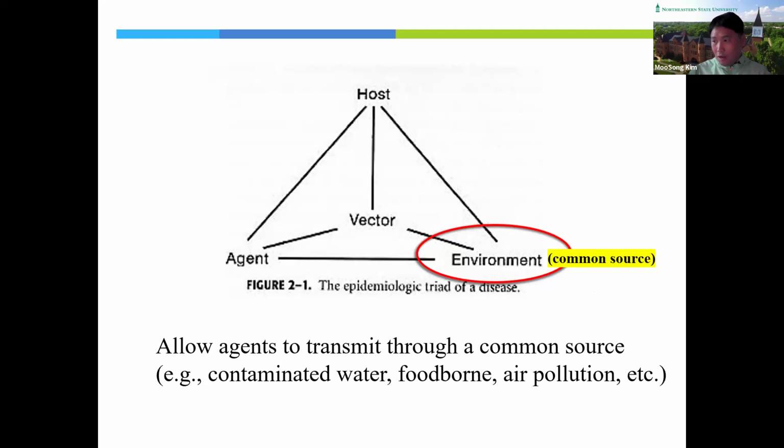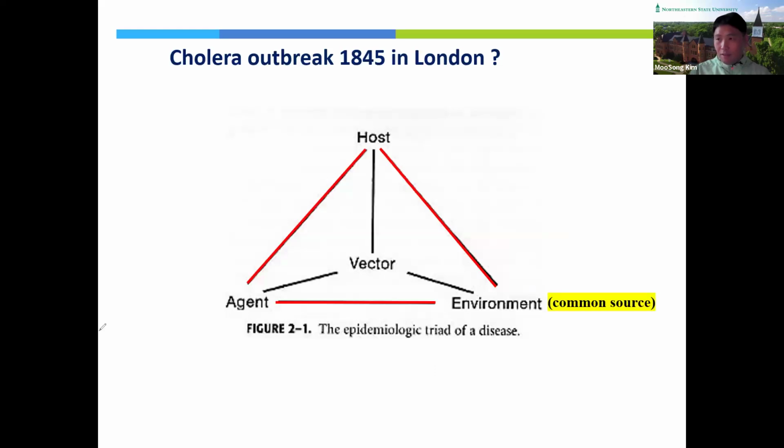Okay, so let me give you more understanding of this by taking examples. Think about the cholera outbreak of 1845 in London. We watched the video, right? So in this example, what would be the agent?